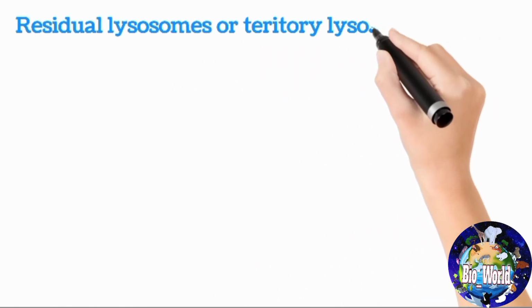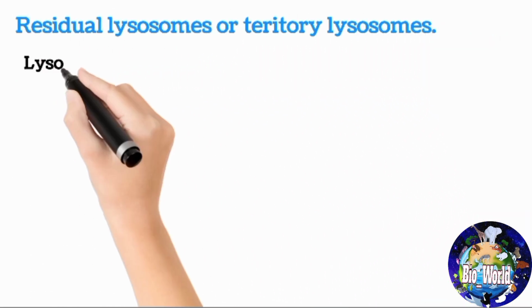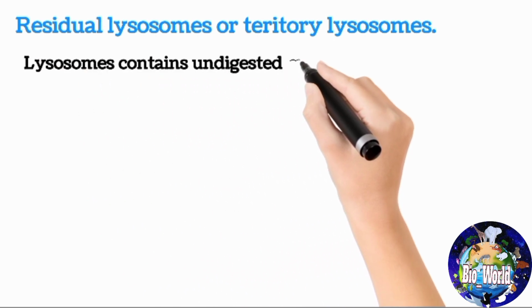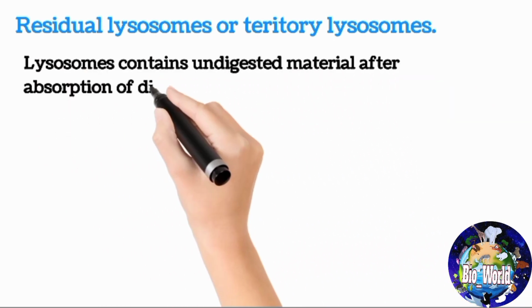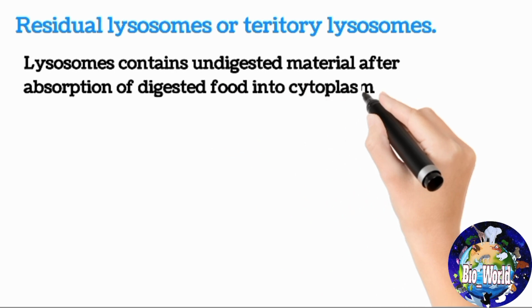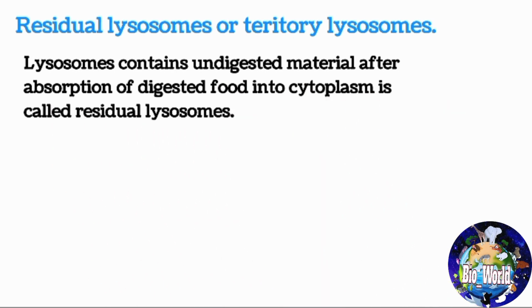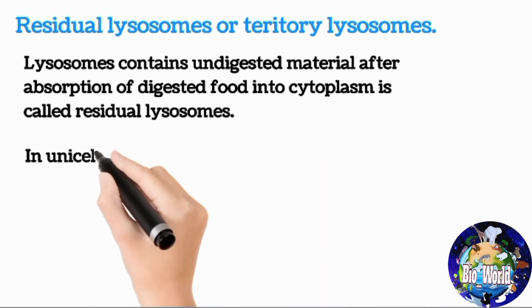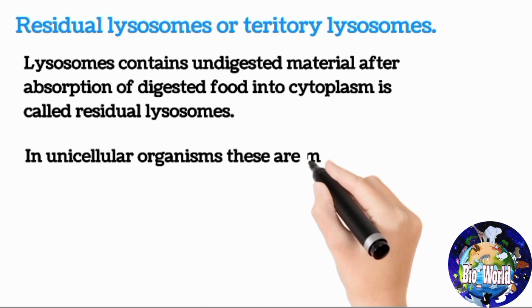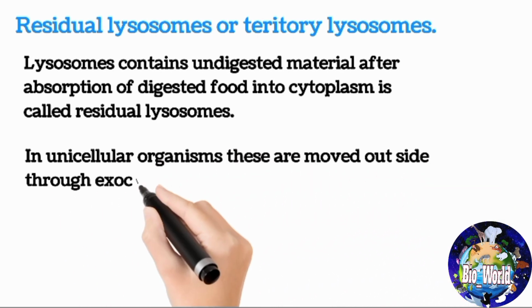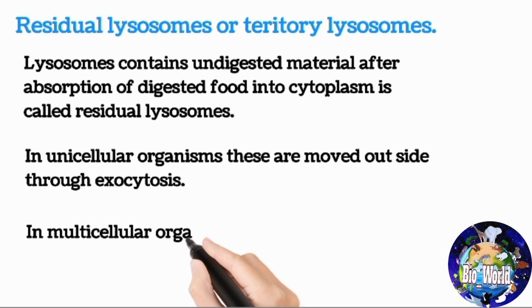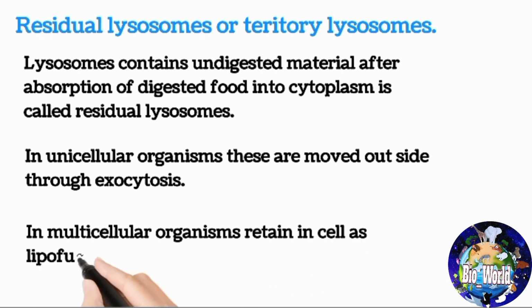Residual lysosomes or tertiary lysosomes. Lysosomes that contain undigested material after absorption of digested food into the cytoplasm are called residual lysosomes. In unicellular organisms these are moved outside through exocytosis, while in multicellular organisms the cell retains them as lipofuscin granules.